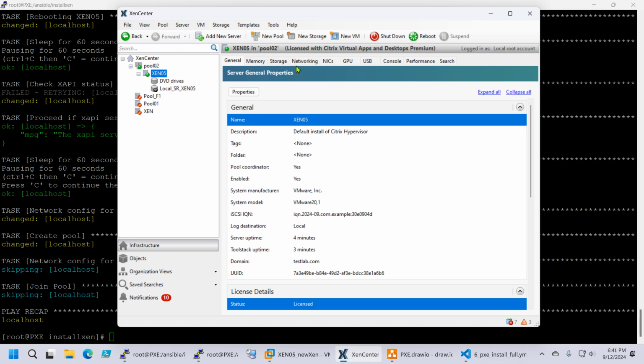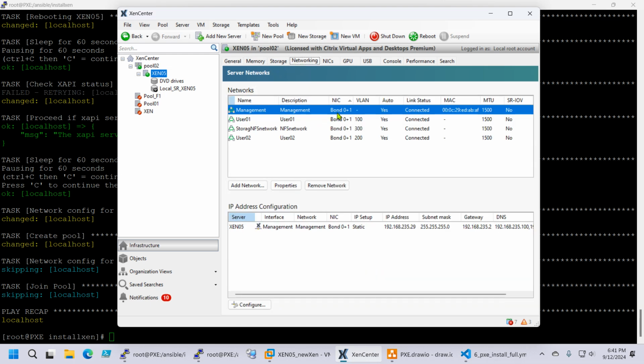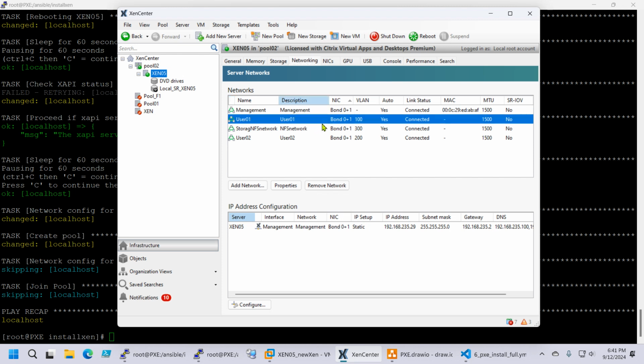Let's take a look at the networking. So the network bond is created between network card 0 and 1. User VLANs are created. VLAN 100 is for users in user 01.